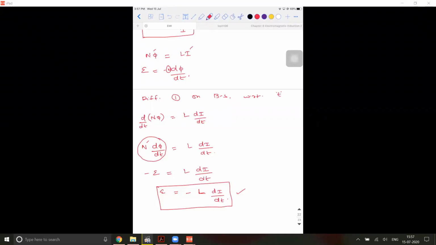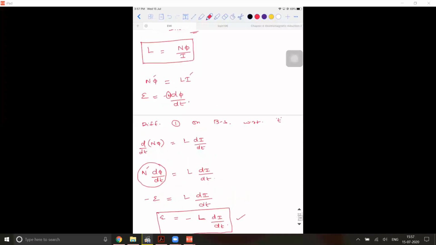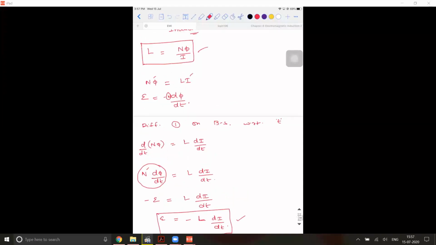So let me know once you're done. Done, sir. So L is equal to N phi divided by I, no? Can someone tell me what would be its SI unit?